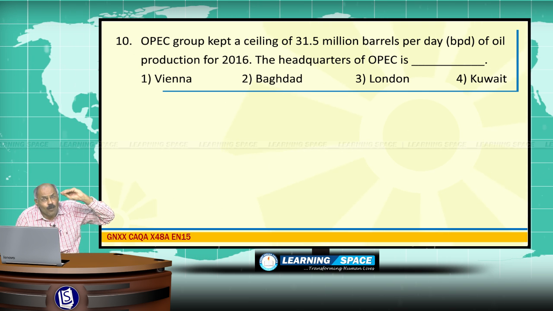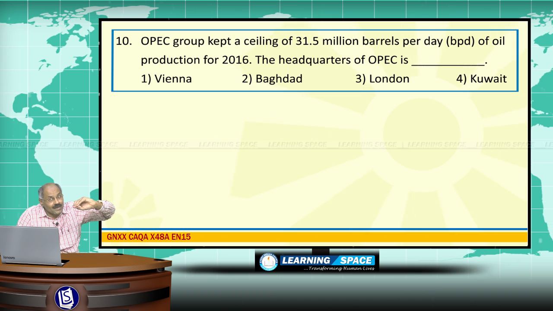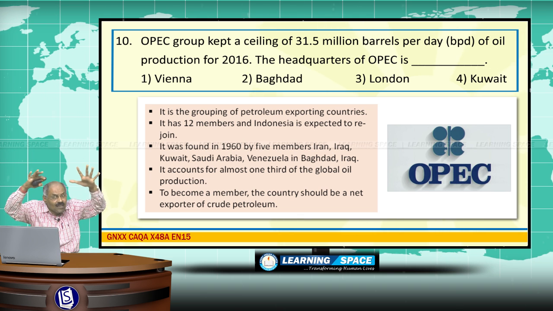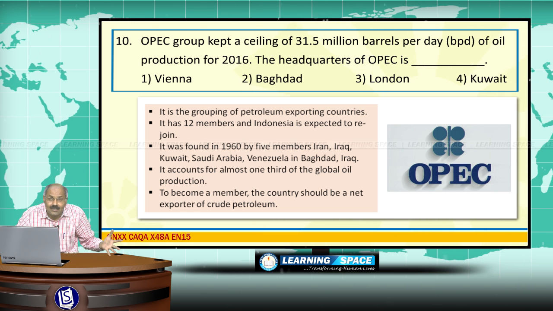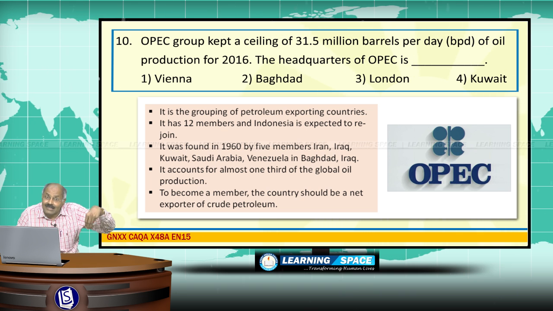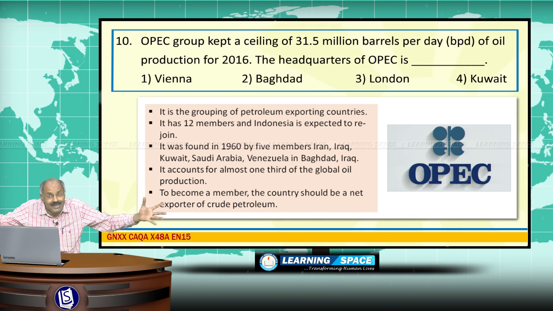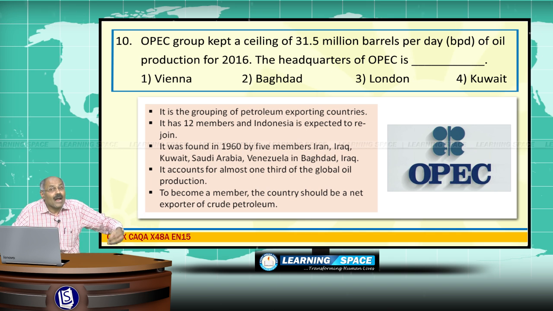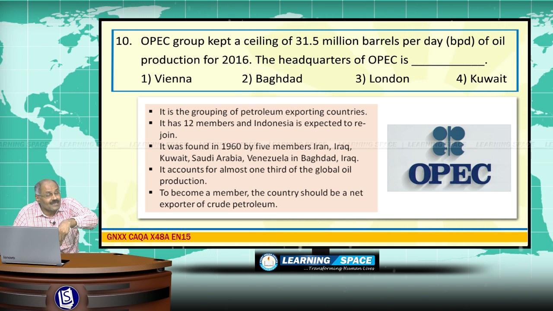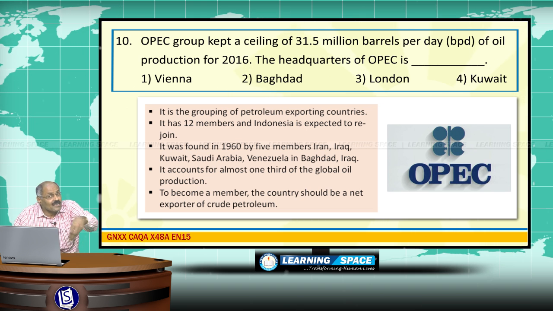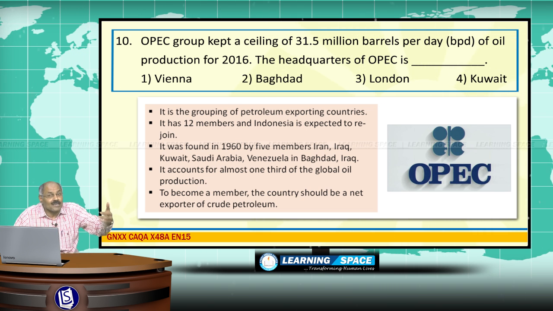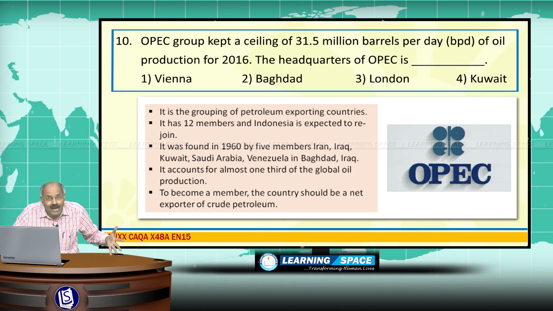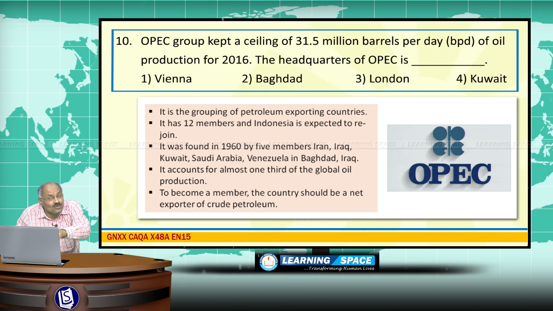Look at the last question. OPEC group. What is OPEC? Organization of the Petroleum Exporting Countries. This is the grouping of petroleum exporting countries, and to become a member, the country should be a net exporter of crude petroleum. This Organization of Petroleum Exporting Countries was started in the year 1960 with Baghdad in Iraq as the headquarters, initially 5 members: Iran, Iraq, Kuwait, Saudi Arabia and Venezuela. Now it has got 12 members and most likely Indonesia is going to join.